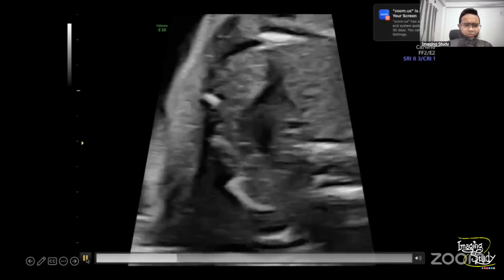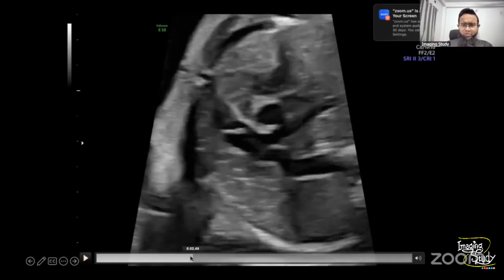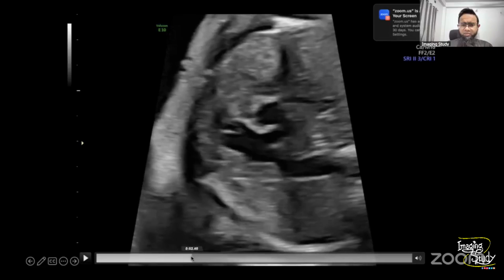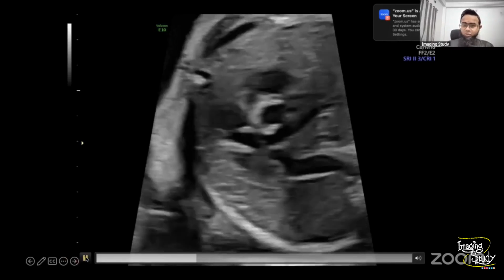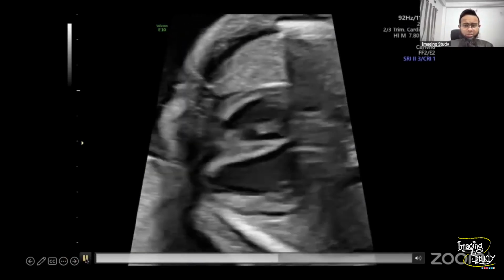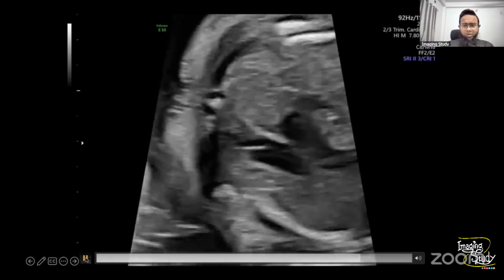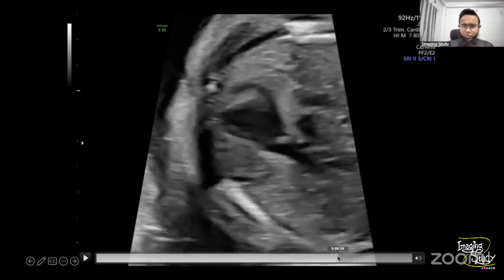So we just move the transducer a little. Now you can see the pulmonary artery. This is the pulmonary trunk coming here and getting branched. This is the ductus arteriosus draining into the aorta, descending aorta. Okay, so let's move the probe a little. Okay. Don't be in a hurry.